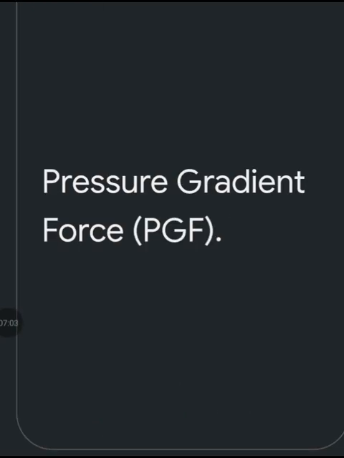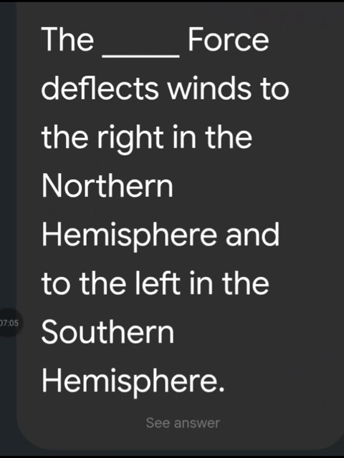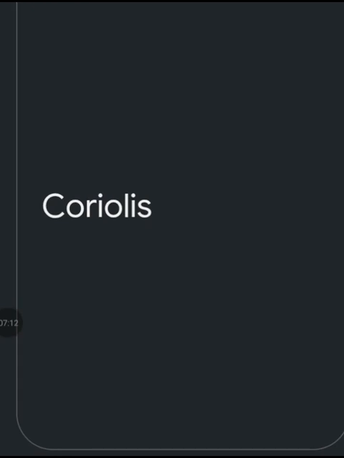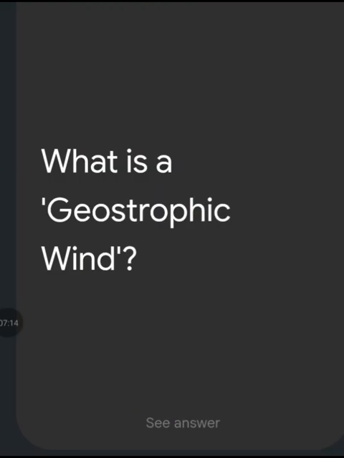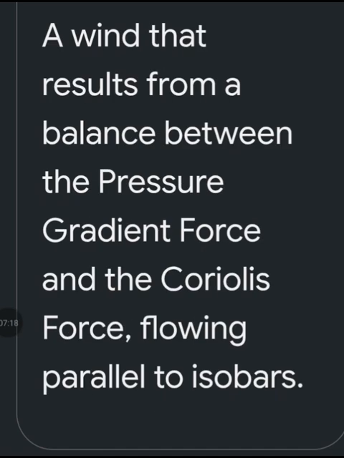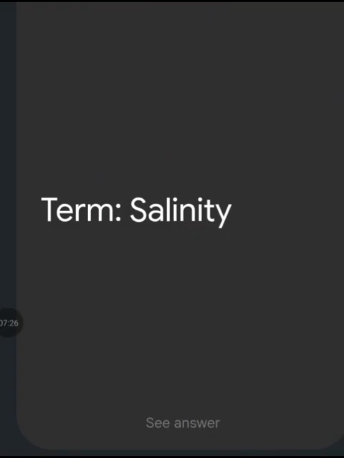Pressure gradient force. The dash force deflects wind to the right in the northern hemisphere and to the left in the southern hemisphere. The Coriolis. What is a geostrophic wind? A wind that results from a balance between the pressure gradient force and the Coriolis force flowing parallel to isobars.